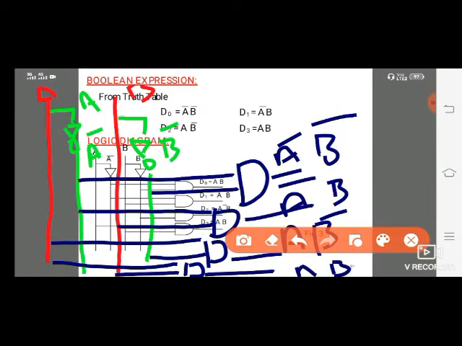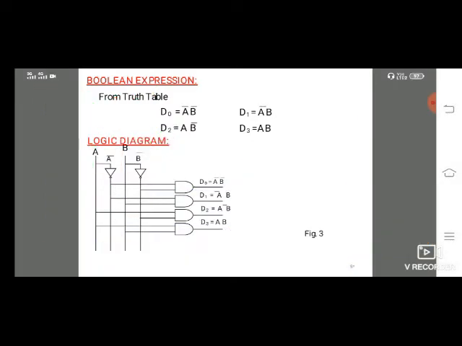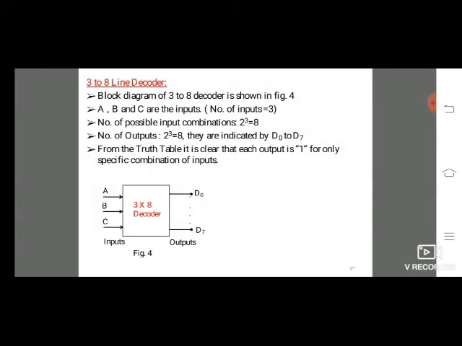So this is designing the circuit diagram. Next one is the 3 to 8 decoder, that means 3 inputs and 8 outputs. A, B, C are the inputs, and the 8 possible outputs are D0, D1, D2, D3, D4, D5, D6, D7. So 3 inputs means we are writing the 000 to 111 conditions.